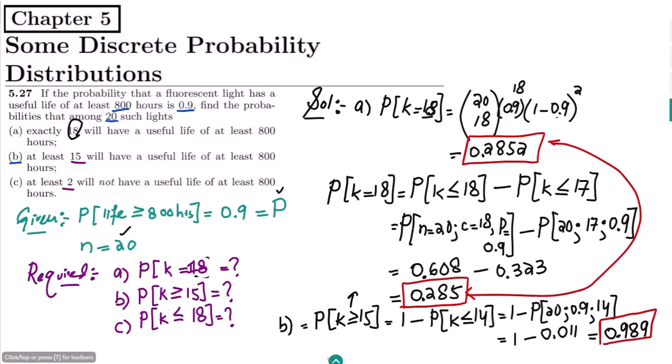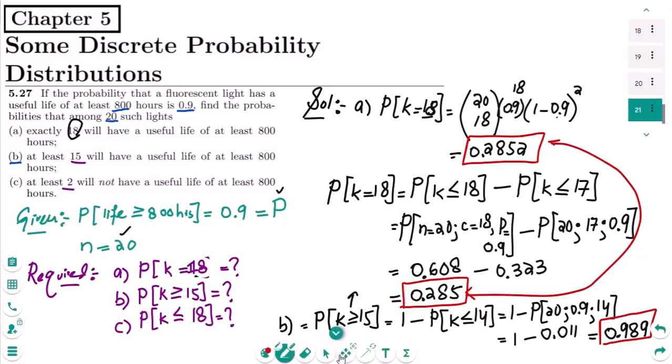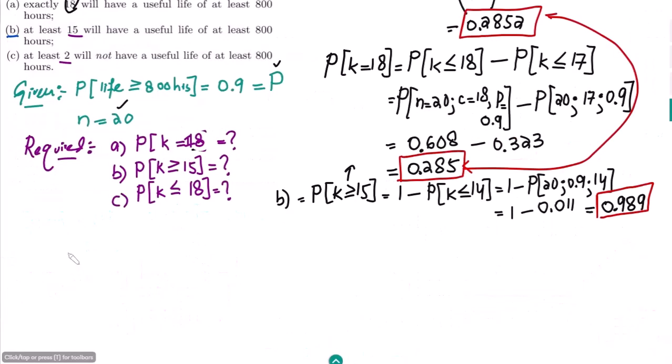Now in order to solve part C, let me move down somehow. So in part C, I have to find out the probability that K is less than or equal to 18. So again, this is a very hefty calculation.